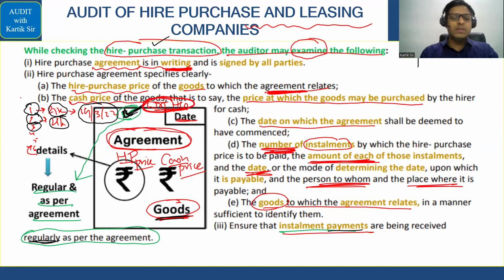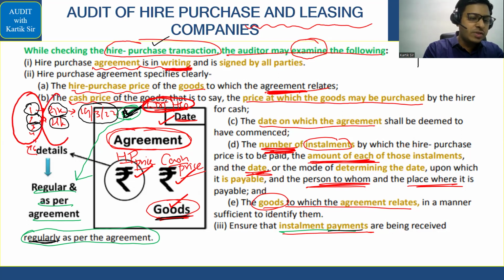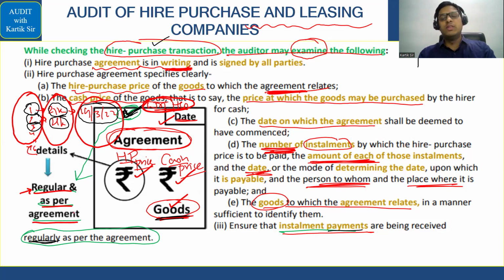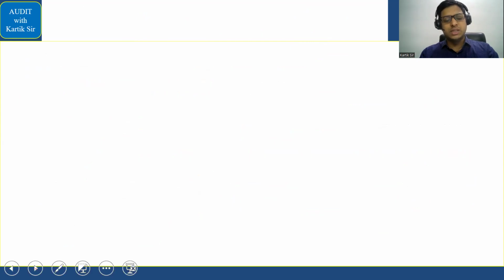Second, the auditor will check whether the date is mentioned correctly. Third, he will check whether hire purchase price, cash price is mentioned correctly. And fourth, whether details of the goods are mentioned correctly in the hire purchase agreement. Regarding the hire purchase price, the auditor will specifically check the number of installments, the amount of each installment, and the date of the installment. The auditor will check whether the payment is received regularly as per the agreement. This is what the auditor will check in relation to any hire purchase transaction. Okay, very simple diagram-based answer.